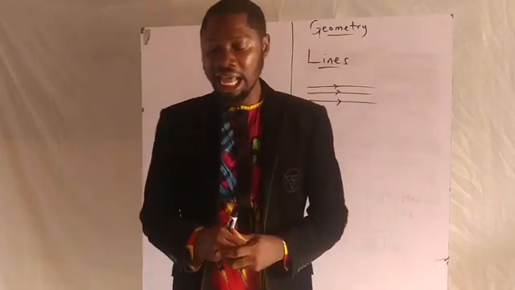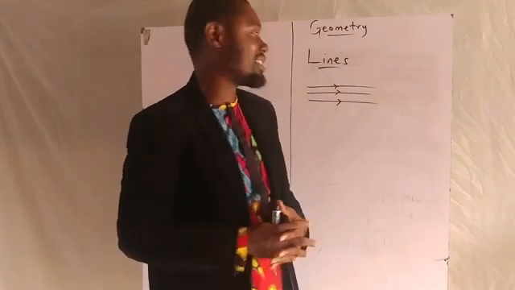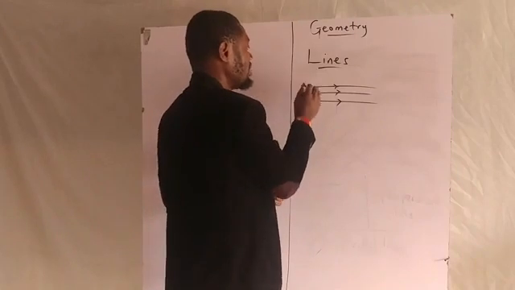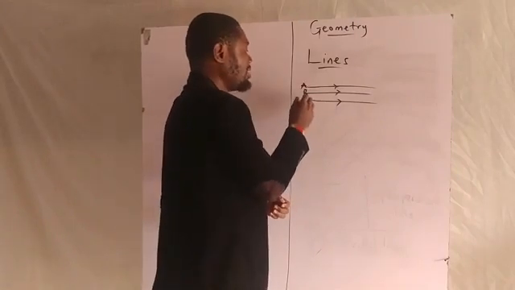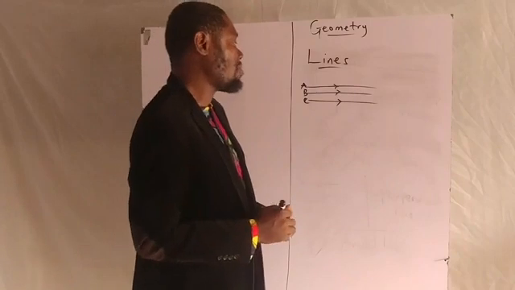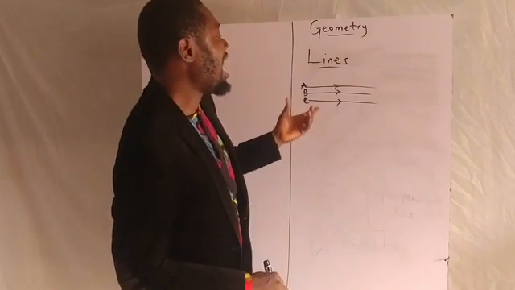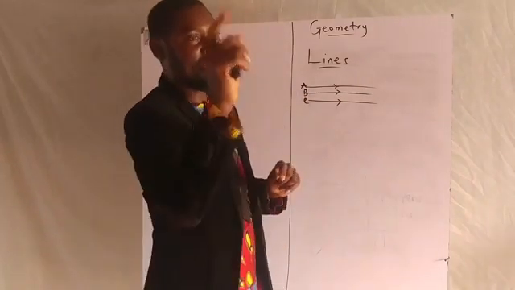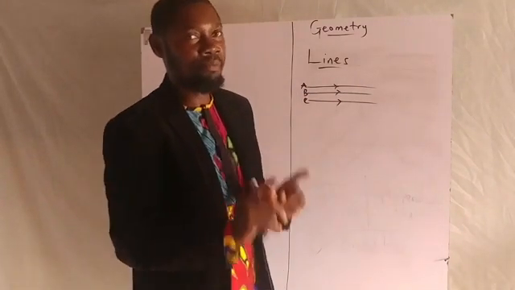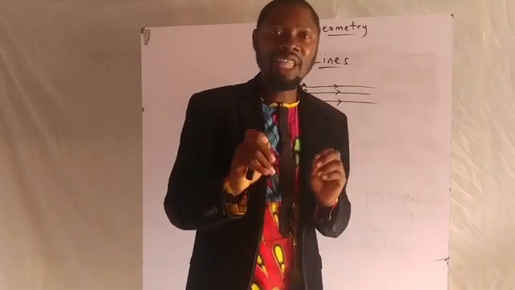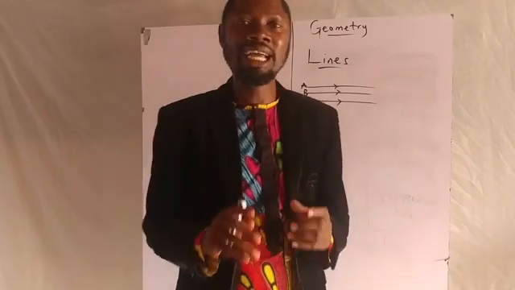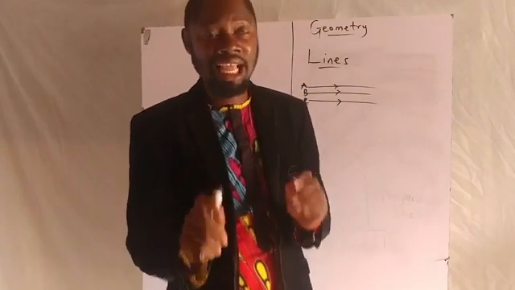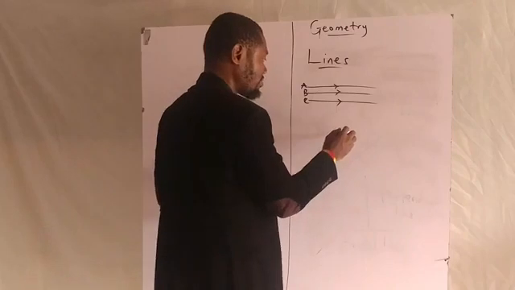Now, parallel lines are lines that do not meet. You can see it there on the board. Line A, line B, and line C. These three lines are said to be parallel lines because they have no meeting point. If you extend these lines indefinitely, they will still not meet at a point. But if they meet at a point in the course of extending them, then those lines will not be parallel lines anymore.